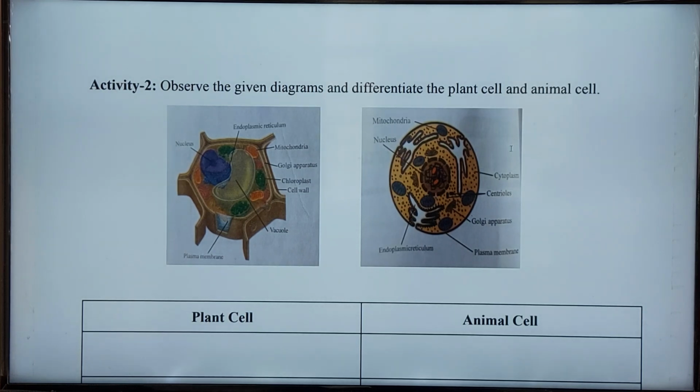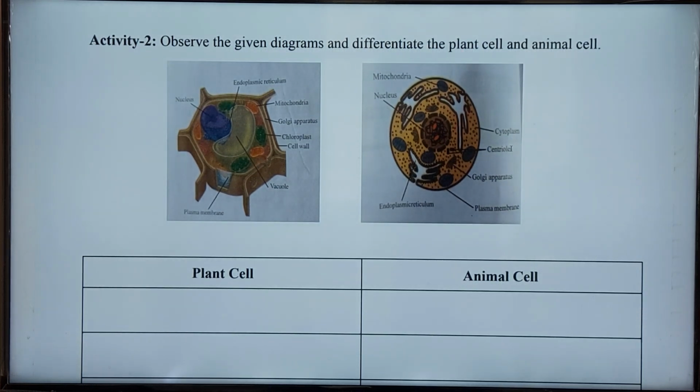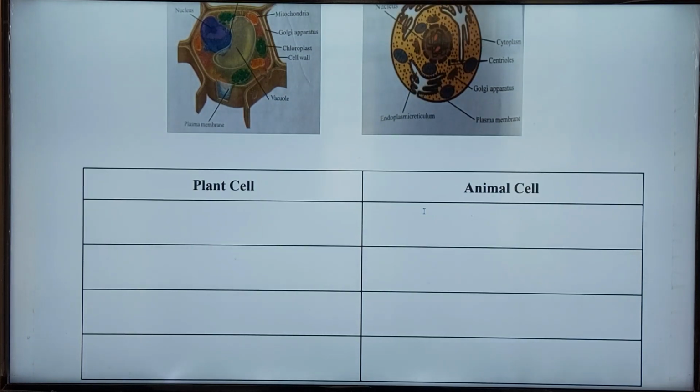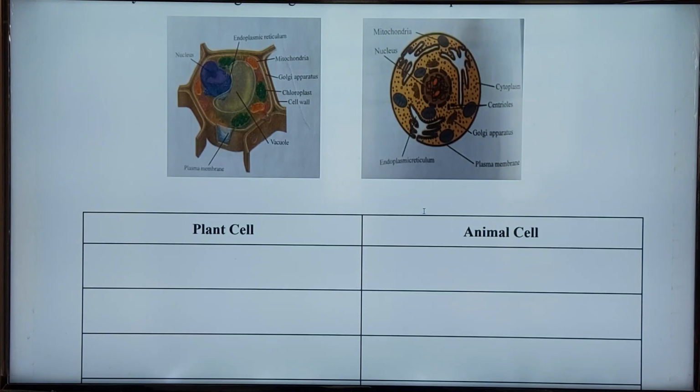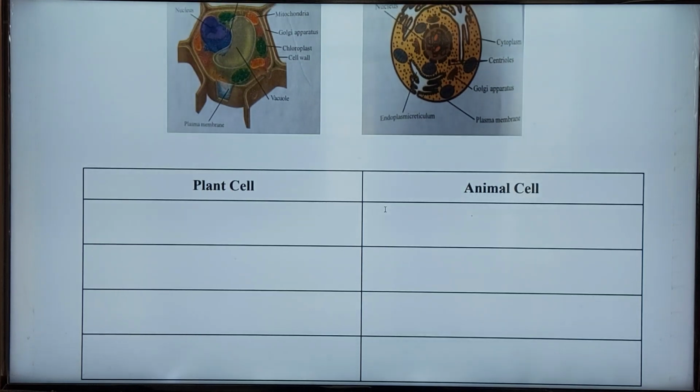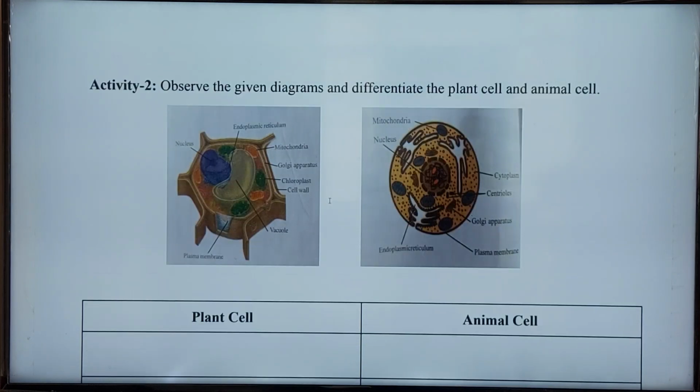Dear students, let's observe and identify the difference between plant cell and animal cell. Here a table is given. Let's understand the difference between plant and animal cell. If you observe carefully, there are some differences between plant cell and animal cell. Usually the plant cell contains a cell wall. Here see, this is the cell wall.